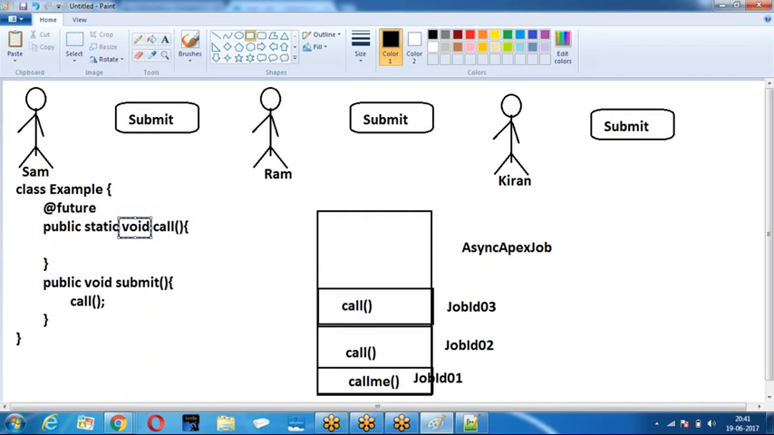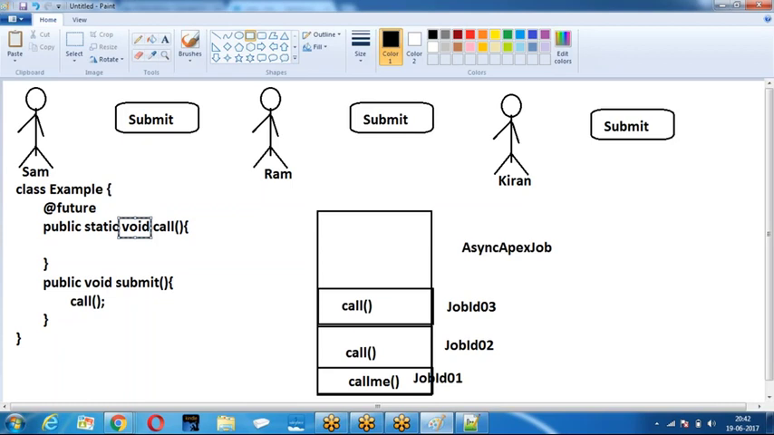Tell me the advantage of the future method. It can run independently from the rest of the transaction. They are useful for handling long running operations. Name some long running operations: web service calls, bulk operations. Bulk means a list of records. DML on a list of records, logic on a list of records, they are called bulk operations, a larger set of data. Drawbacks of the future method: it will not support sObject, and it is not going to return you the job ID.